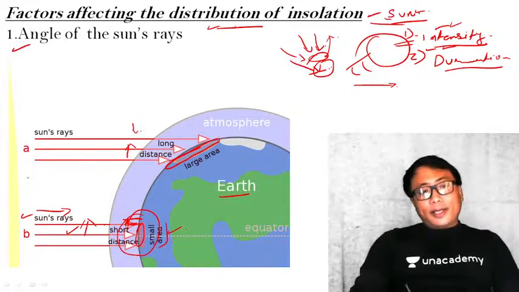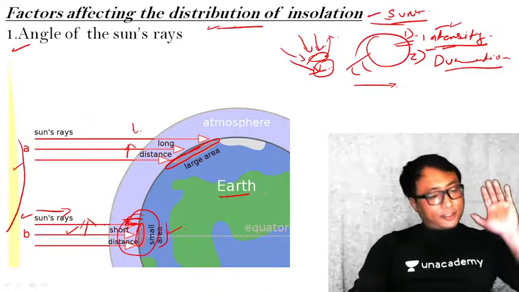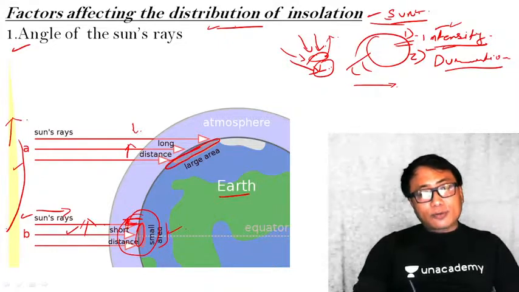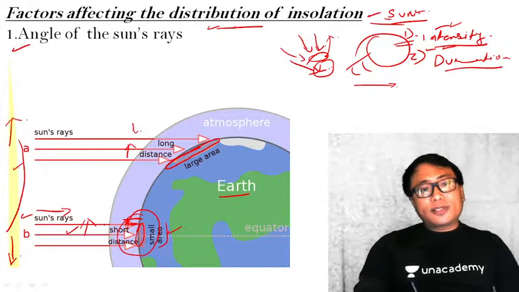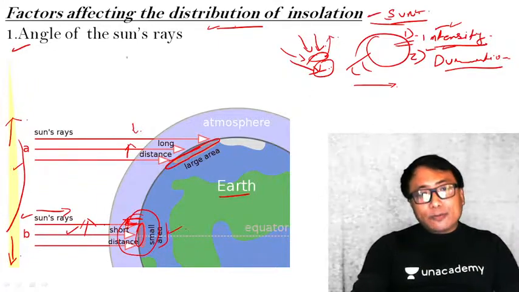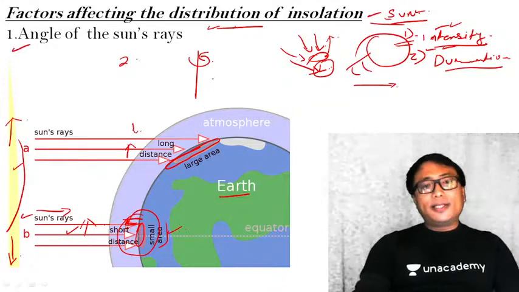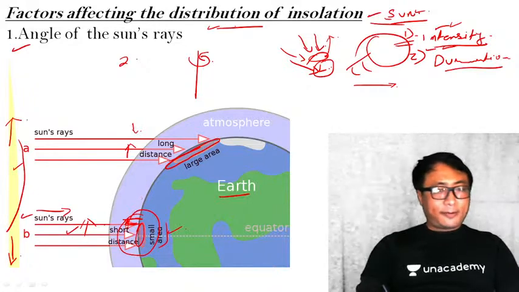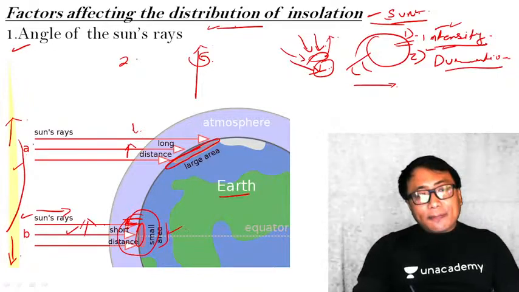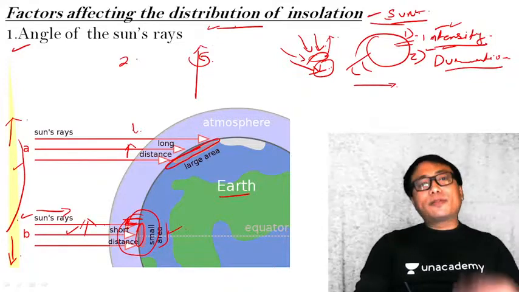See, the sun is here. We all know that the sun's relative position regarding the earth is constant. But we used to say that the sun apparently shifts towards the north and towards the south. The apparent shifting of the sun insolation is because of the tilt of the earth's axis. Earth has two basic motions. One is it rotates around its own axis in a tilted form. The other is it revolves around the sun. Because of the tilted axis of rotation, there is an apparent shifting of the sun insolation north and south depending on the season. Clear?